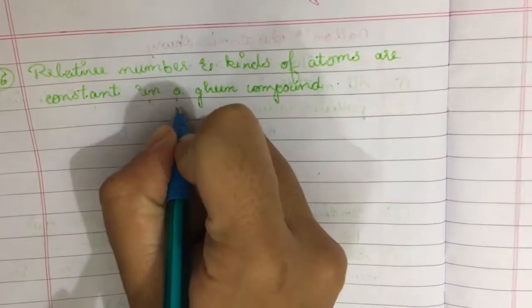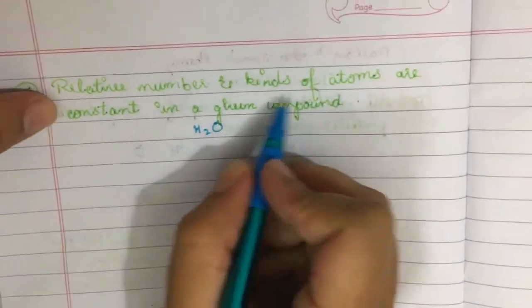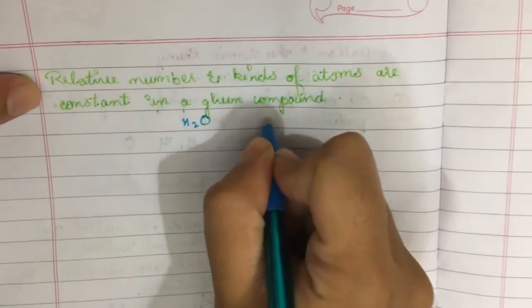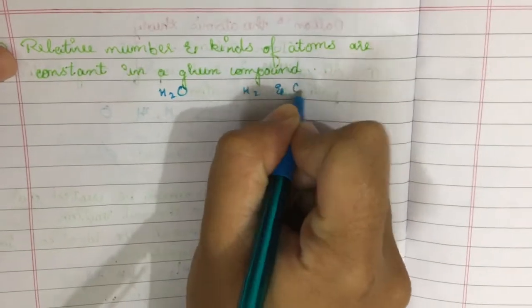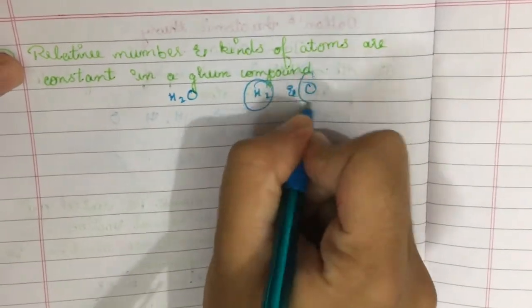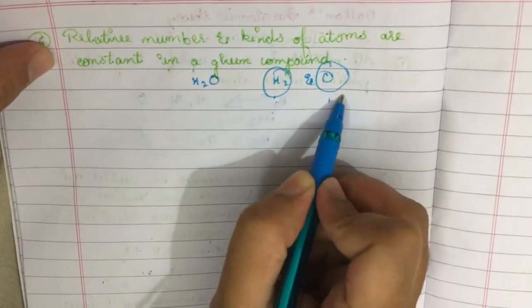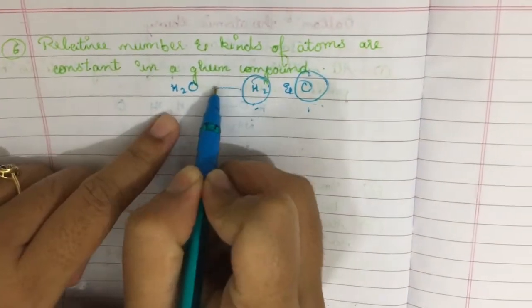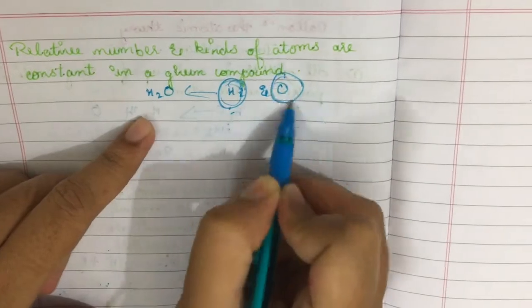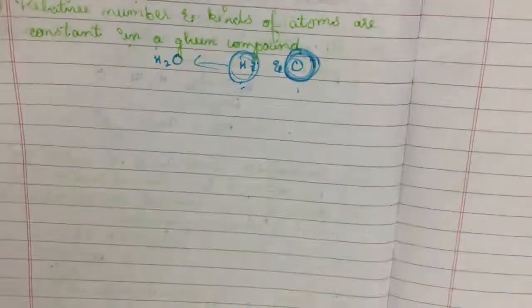So for the formation of water, the atoms needed are always hydrogen and oxygen. So the number and kinds of atoms are constant for a given compound. The number as well as the kind of atoms is always constant in a given compound.